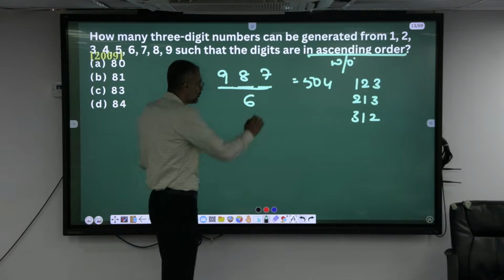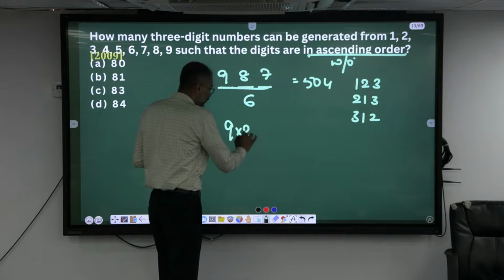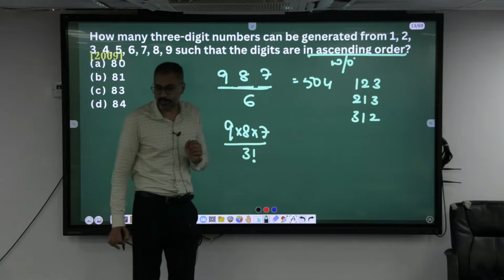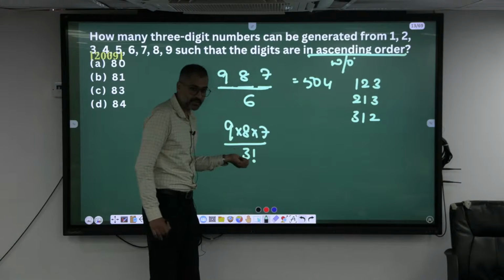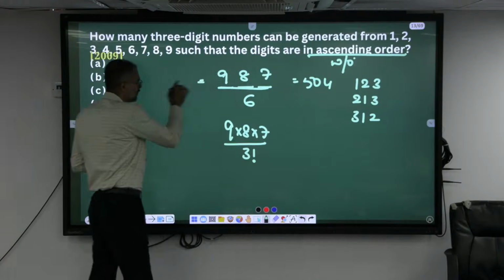Or else you can do this as 9 into 8 into 7 divided by 3 factorial. 3 factorial, because these can be repeatedly formed in 6 ways, which is nothing but 3 factorial. Understood? So how much are we getting here? 504 by 6.